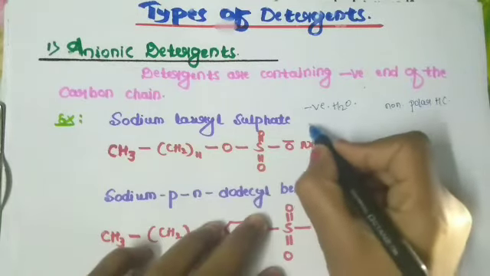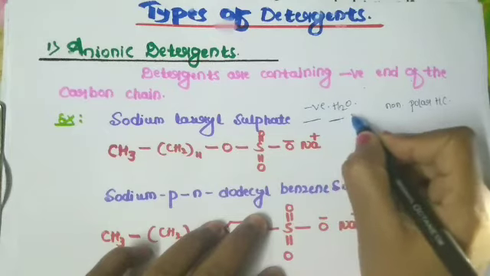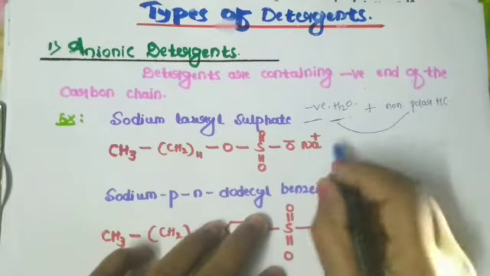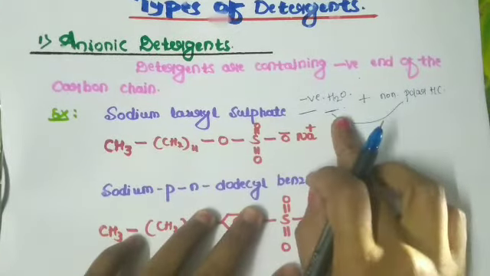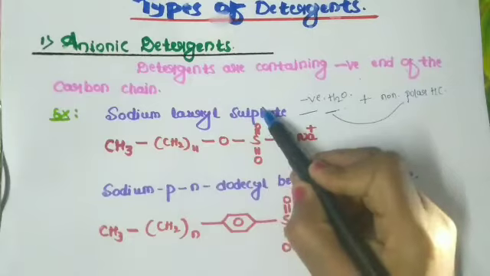See here, a negatively charged water soluble group is attached to the non-polar hydrocarbon chain. It is known as an anionic detergent. What is an anionic detergent?